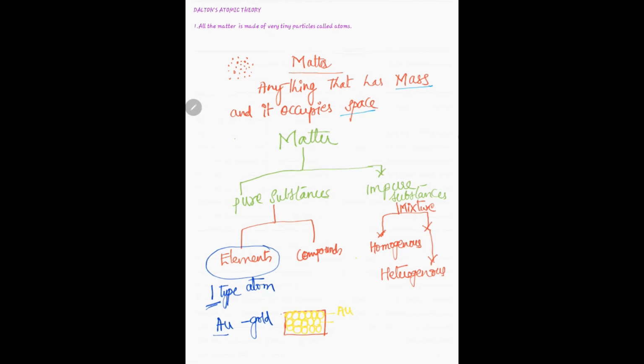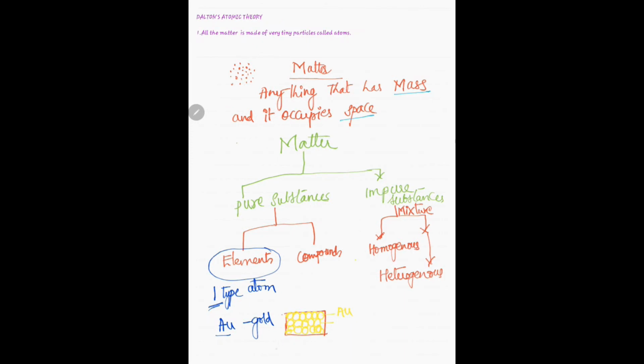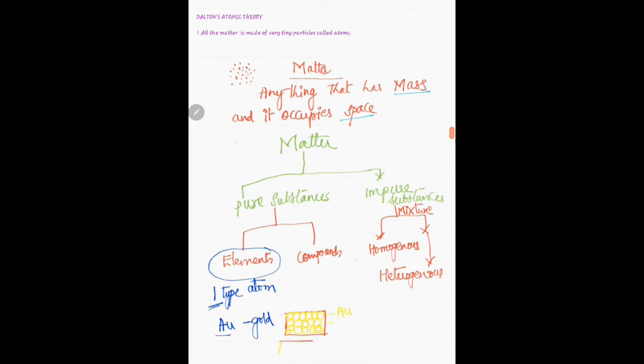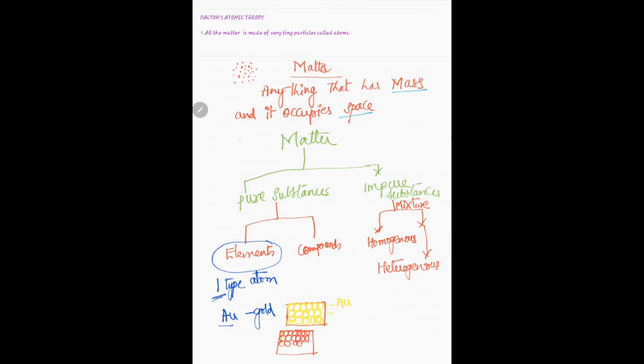So now if you take this entire block, we can see it is made up of numerous atoms. Each atom is the tiniest particle which we cannot see through our naked eyes. Similarly, if you take silver, it will be made up of only silver atoms. These two are purely either gold or silver.